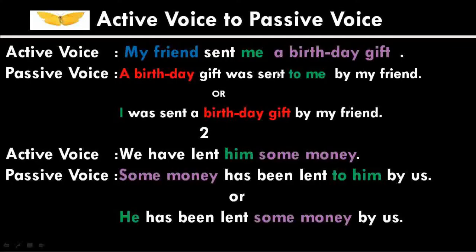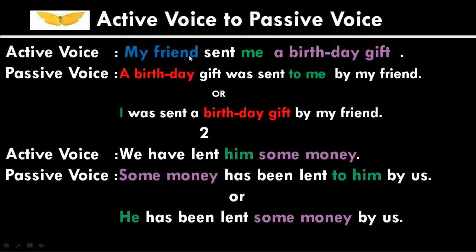Let us now discuss how the active voice sentence containing two objects changes into passive voice. My friend sent me a birthday gift. Here the noun phrase my friend is the subject of the sentence and also the doer of the action, and sent is in V2 form. Me is the indirect object and a birthday gift is the direct object here. When a sentence comprises two objects, the first object which is related to a person will be the indirect object and the next object will be the direct object. So here we have to change any one of the objects when you are changing the sentence from active voice to passive voice.